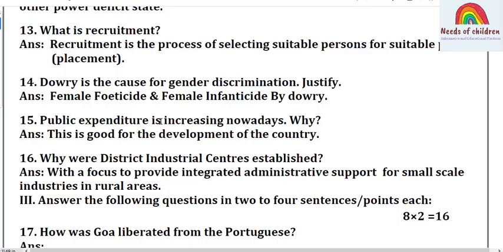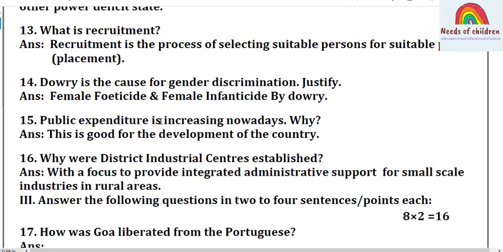When they get to know that the baby inside the womb is a girl baby, they kill it inside the womb, it is called female foeticide. Then female infanticide, that means after the birth they come to know that the baby is a girl, then killing of that baby is female infanticide. These are the causes for the gender discrimination.